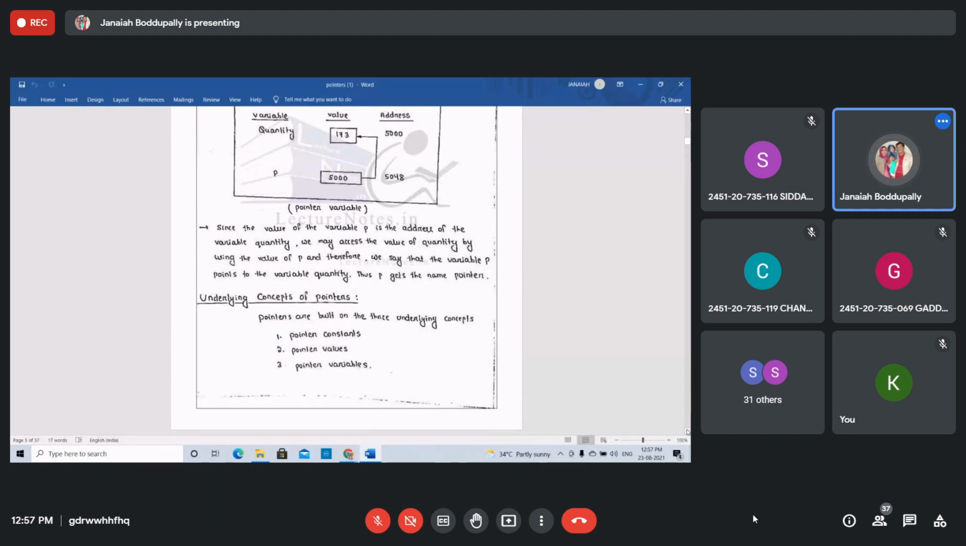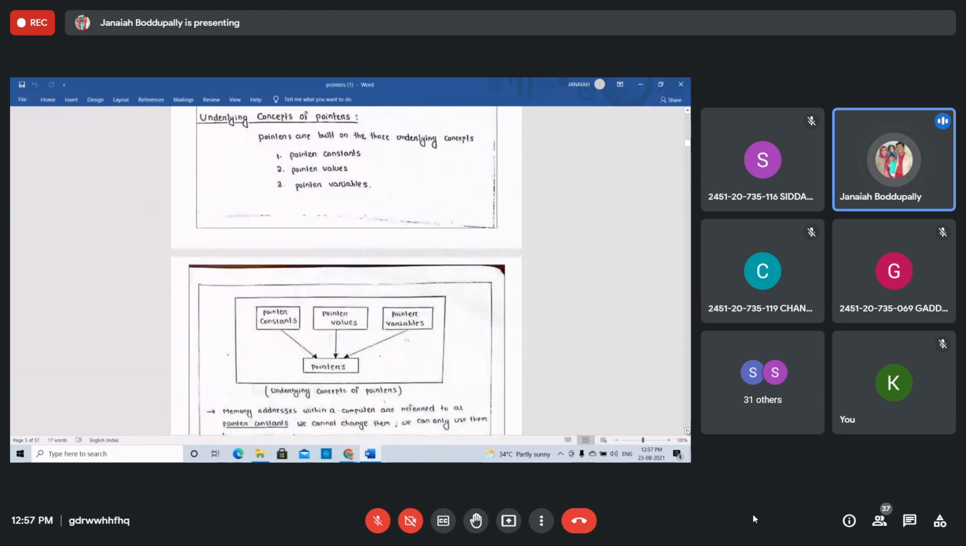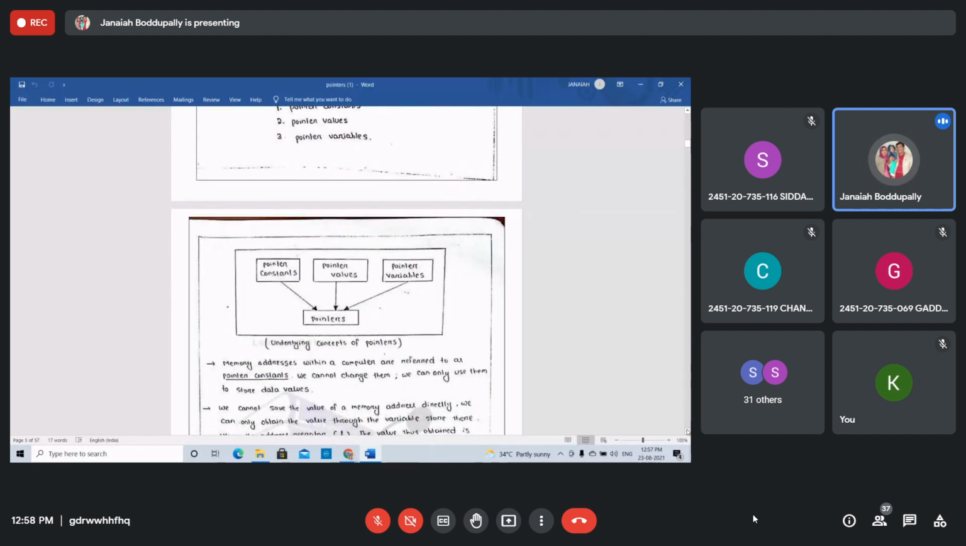Now we have some underlying concepts that pointers are built on. What are they? Pointer constants, pointer values, pointer variables. These are the underlying concepts of pointers. That means in pointers there are constants, pointer values, and pointer variables.